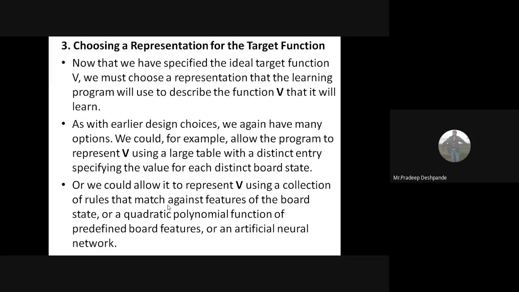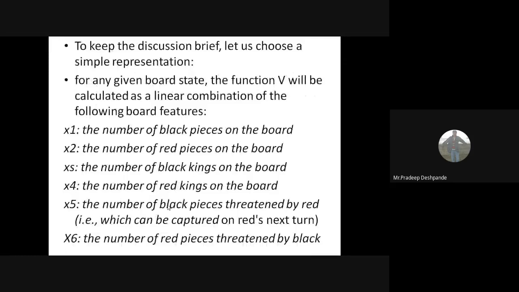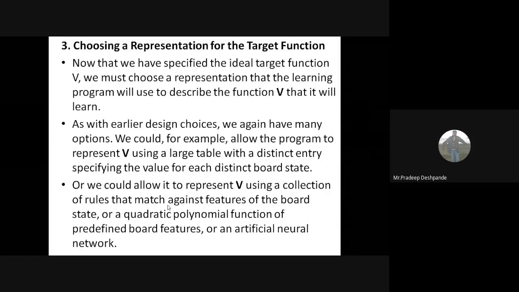Representation of the target function here means representing it in a correct form. So we will take a simple representation and use the polynomial. Two options were there for us: polynomial function and artificial neural network. Since you are not familiar with artificial neural networks, we will go for the polynomial function.